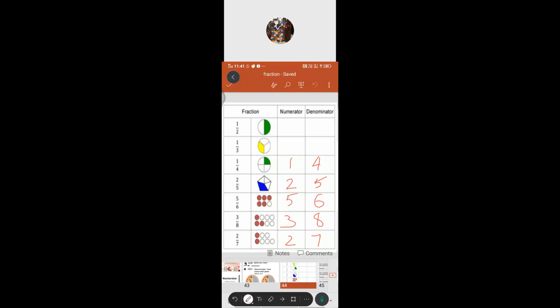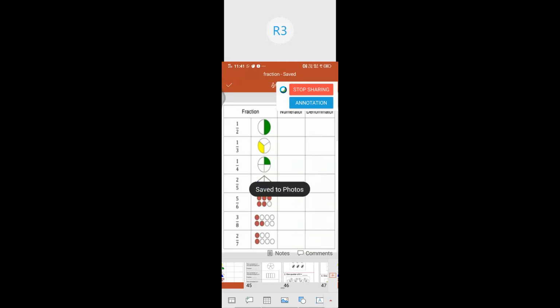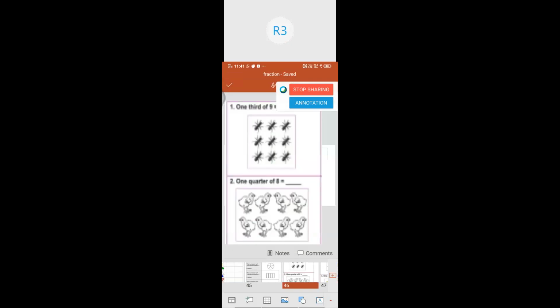So where can you see the numerator? Where can we write the numerator? Top, ma'am. Very good, on the top of the division line. Denominator, at the bottom of the division line. Okay, very good. Can you mute now? Thank you, ma'am.